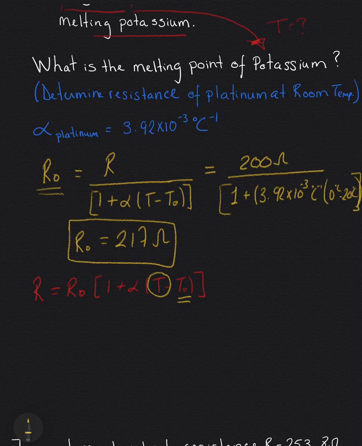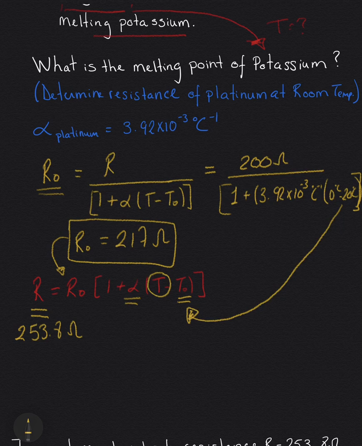This reference temperature is the 20 degrees, and then the equivalent reference resistance here is the 217. We are given the value of alpha, and we have our R, because this value of R is 253.8 ohms. So the only variable that we're missing is T.